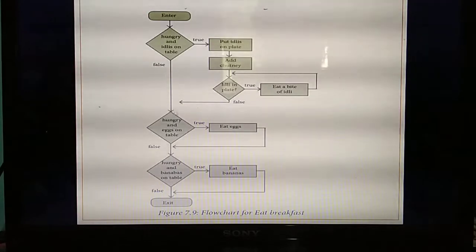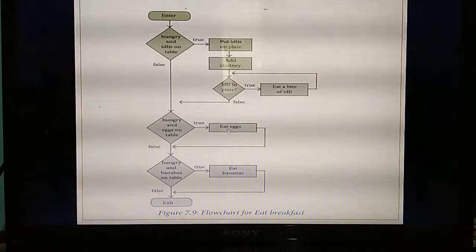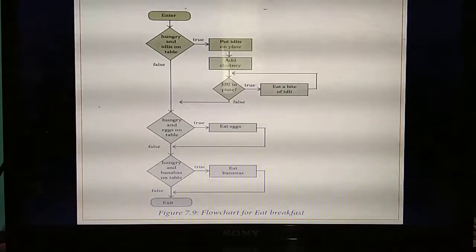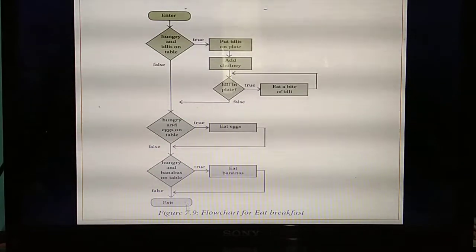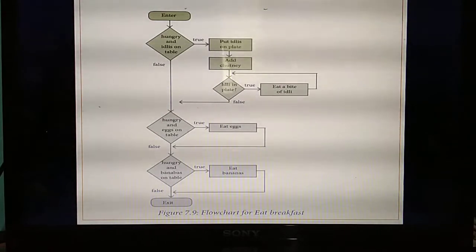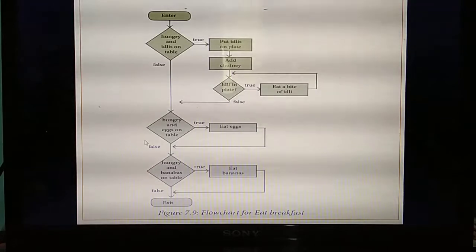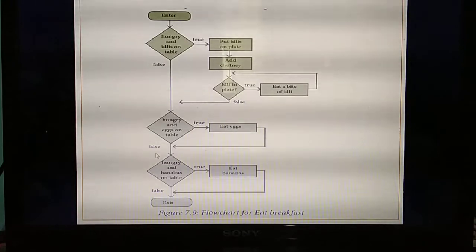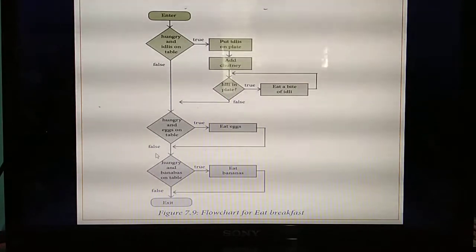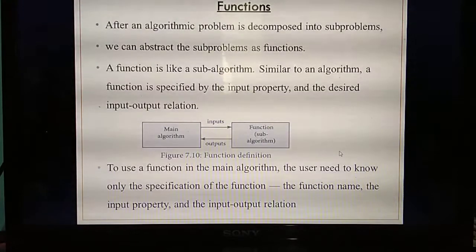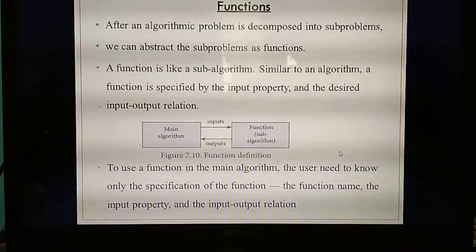Next, hungry and eggs on table. If egg is there on the table, you need to eat egg. Condition true means egg is there, so eat eggs, otherwise come outside. Next, hungry and bananas on the table. If the condition is true you can eat bananas, otherwise come outside and exit. Here they have given only one task, a flowchart for only one task: eat idlis alone. But you can draw this flowchart for all the tasks. Leave home, you can draw this flowchart. Likewise put on clothes, each and everything you can draw as a flowchart like this. But in your book they have given only one.